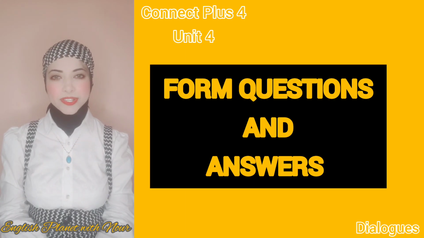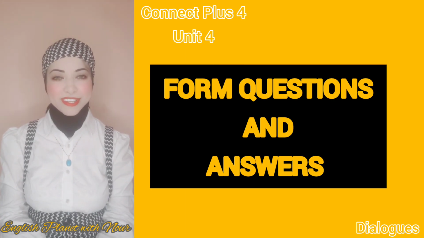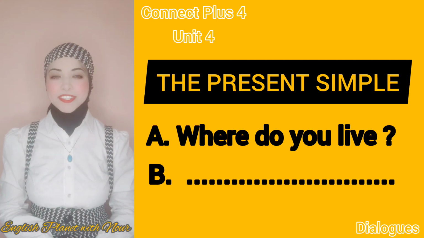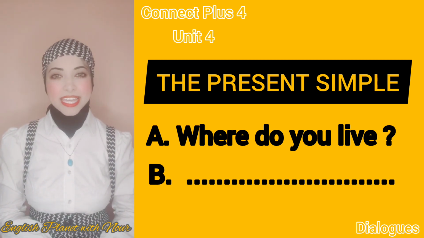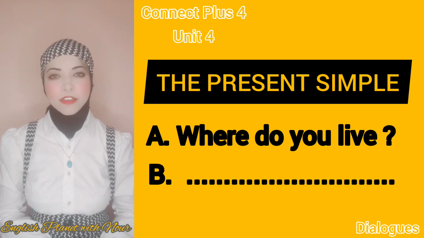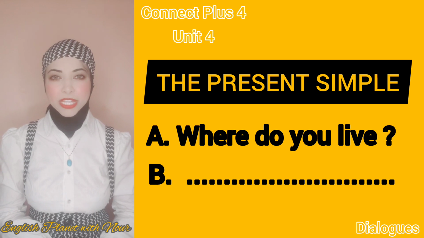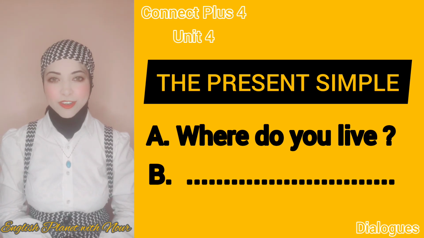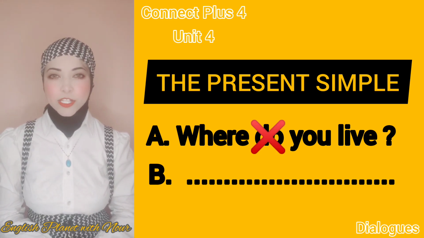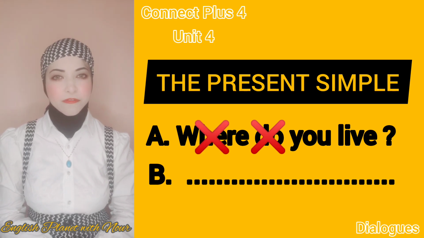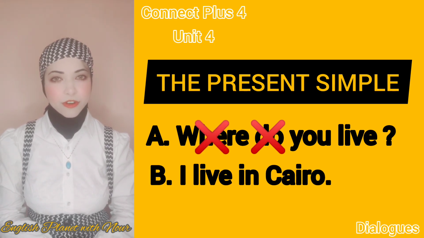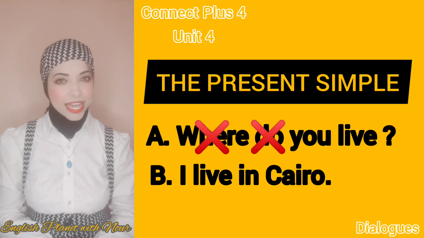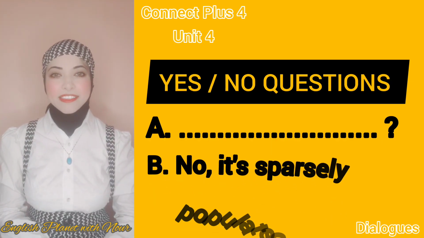Are you ready to form questions and answers using the present simple tense? Can I ask you, where do you live? This question is made in the present simple tense, and we have the auxiliary verb do and the infinitive verb live. And we need to talk about ourselves. If you find "you", it's changed into the pronoun I. So you have to start your answer with I and then cancel the auxiliary do and write the infinitive form of the action verb, live. I live in Cairo.